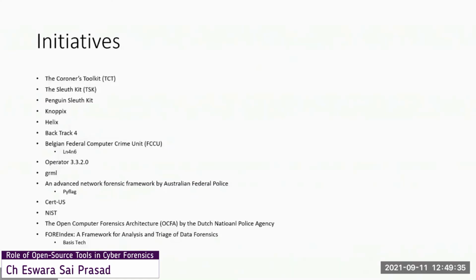These are the 5 tools which were ruling prior to 2010. After 2010, a lot of open source communities evolved. Some are supported by national governments, and some are supported by external funding. And they have come out with a large number of open source tools. Some are all-in-one tools, some are task specific.